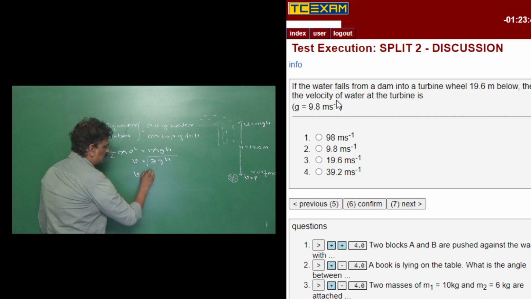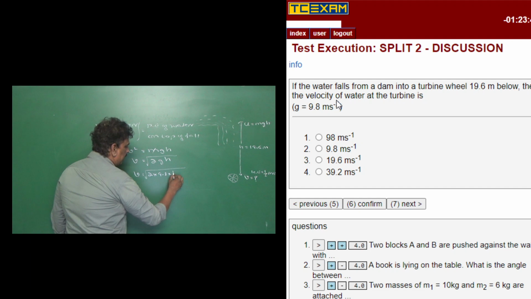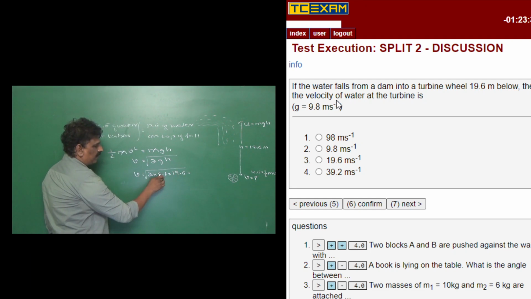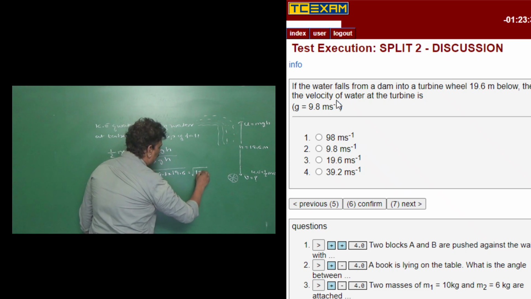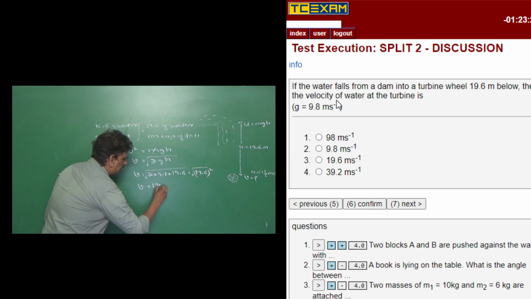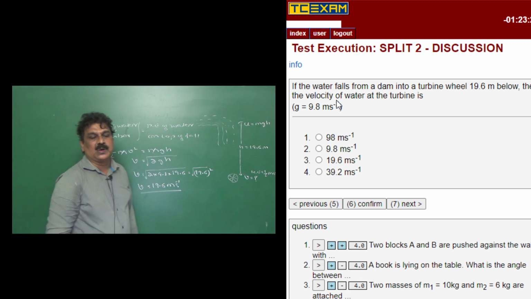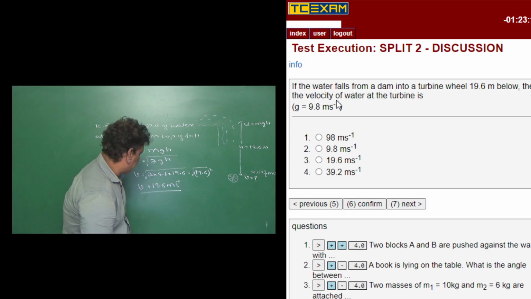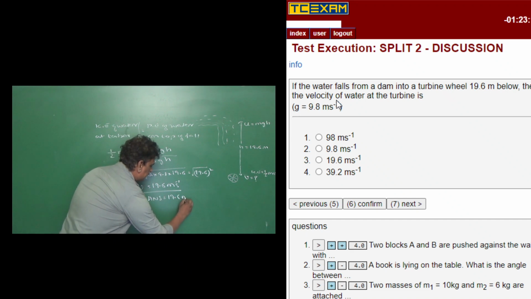or v is equal to square root of 2 into 9.8 into 19.6. 2 into 9.8 is 19.6. So that is equal to square root of 19.6 whole square, or v is equal to 19.6 meter per second. So the option comes out to be 19.6 meter per second. So the answer is 19.6 meter per second.